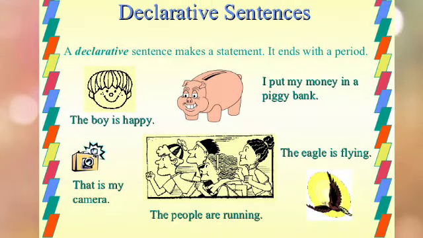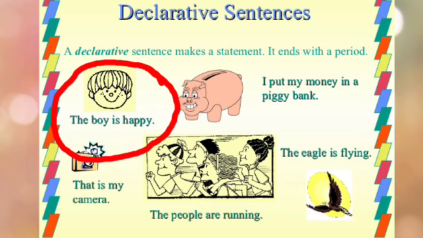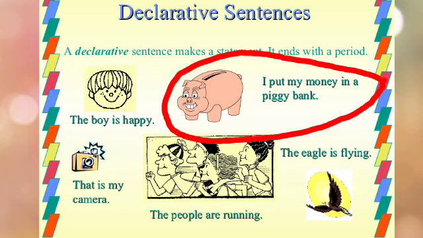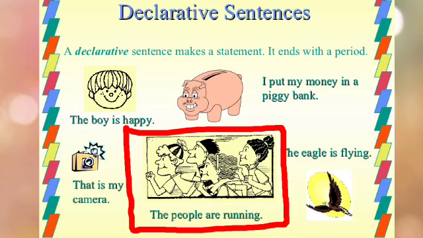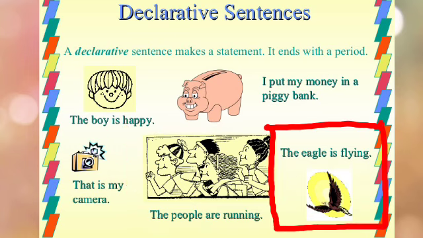First example: "The boy is happy." This sentence tells us about a boy who is happy. Second example: "I put my money in a piggy bank." Third example: "That is my camera." Next example: "The people are running." This sentence tells about the people who are running. Another example of a declarative sentence is "The eagle is flying." This sentence tells about the eagle which is flying.